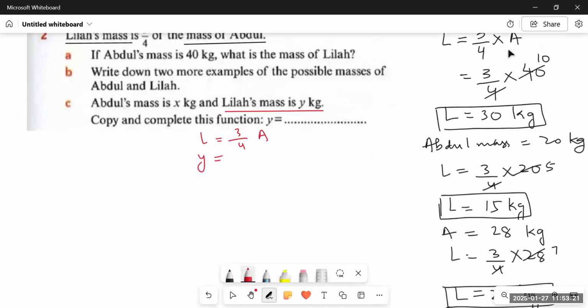Now they're saying we supposed the mass of Leela as L, and they have supposed Leela's mass as Y. So instead of writing L, we will keep Y in place of L. Then 3 upon 4 would remain the same because it's a constant and never changes. And since they have supposed Abdul's mass as X and we supposed it as A, now we will substitute the value of A by X and the equation would be Y is equal to 3 upon 4X. This is the final answer to part C.